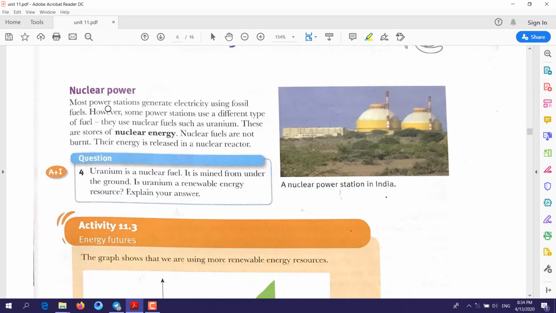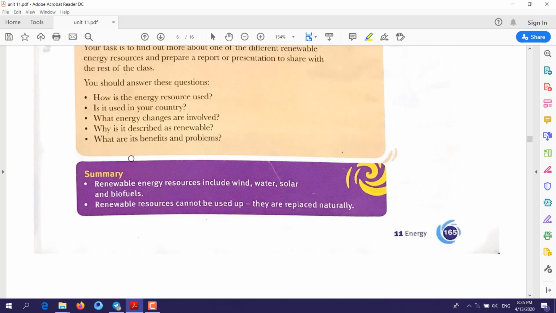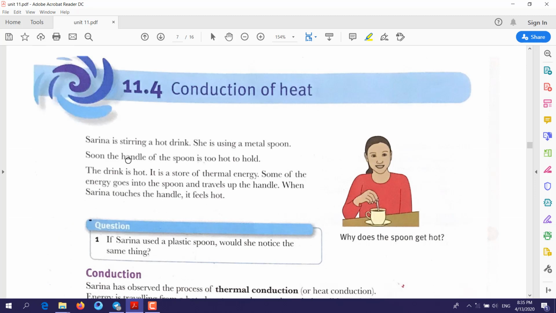Nuclear energy, nuclear power. Nuclear power means getting energy from atoms, by getting the energy out from the nucleus of an atom. We call it nuclear energy. So nuclear energy is the energy that comes from the nucleus of an atom.